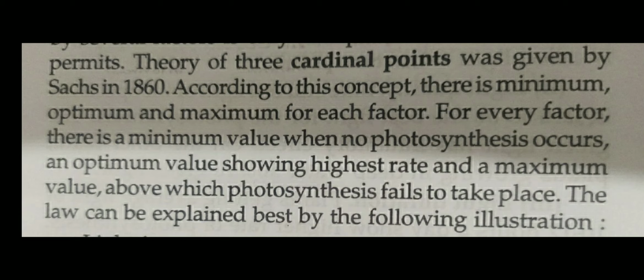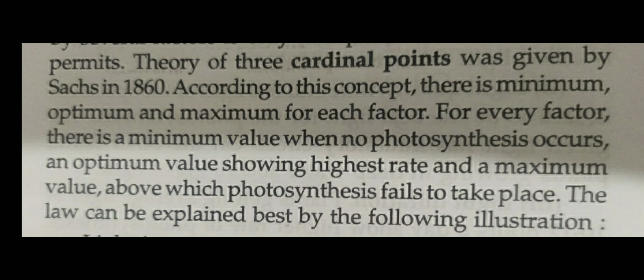The factor may be in minimum quantity, in optimum quantity, or in maximum quantity. For every factor there is a minimum value at which no photosynthesis is occurring. The factor is present in some quantity, but at this quantity no photosynthesis occurs, so it is called the minimum value.